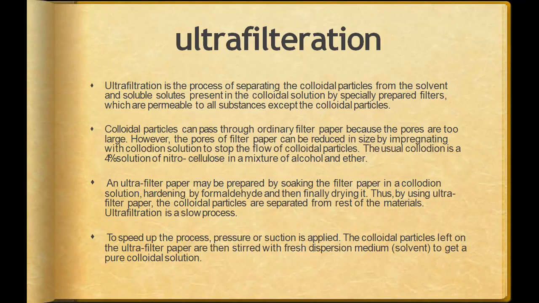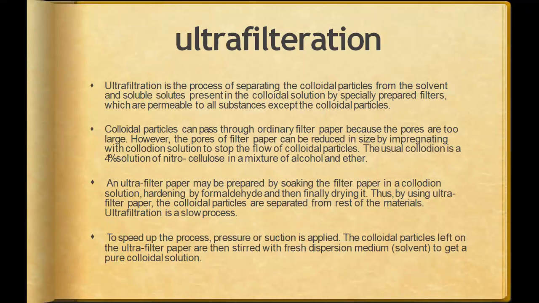An ultrafilter paper may be prepared by soaking the filter paper in collodion solution, hardening it with formaldehyde, and then finally drying it. After soaking the paper in the collodion solution, we put it in formaldehyde, and then leave it for drying.